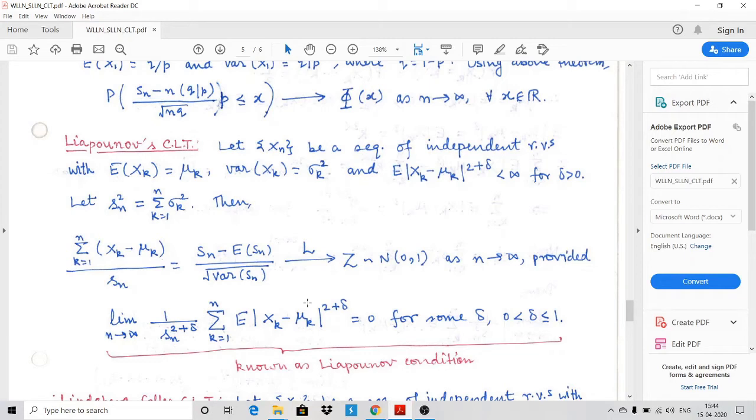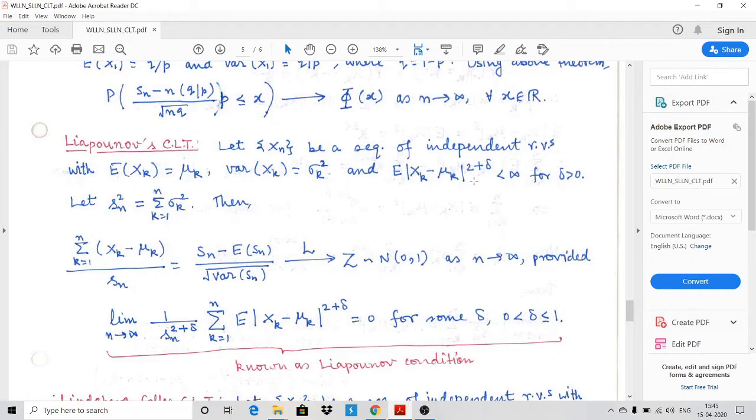in the previous theorem there was IID and the condition was that variance should be finite. Now we do not have IID, but now the condition becomes this: the limit as n tends to infinity of 1 upon sn to the power 2 plus delta, times the summation k from 1 to n of the expected value of modulus of Xk minus mu k to the power 2 plus delta. This limit must be 0 for some delta, and delta is lying between 0 and 1 with inclusion.